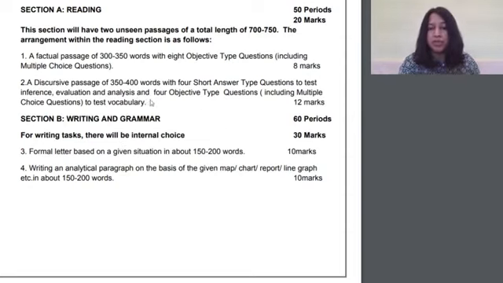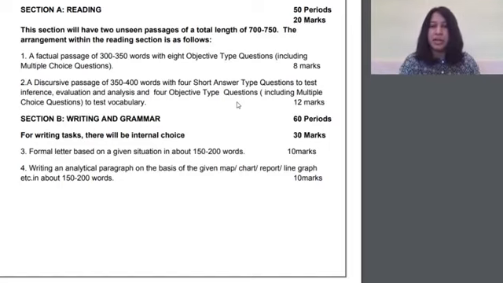Now, if you see here vocabulary, again, if you remember, for the past two classes we've been using a model which has the word in the center. Then we write the dictionary definition. We create a sentence with that. Then we write the synonyms and antonyms. So what will happen here is that in the board paper, you will be asked synonyms and antonyms of certain words which are in the passage. So developing that skill of knowing different synonyms and antonyms and using the word in a sentence is really important for this part here.